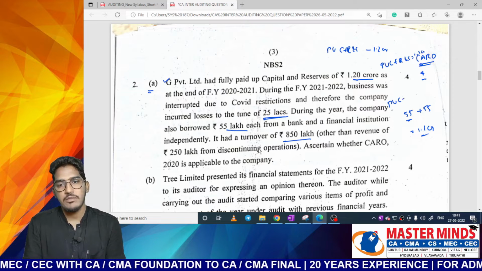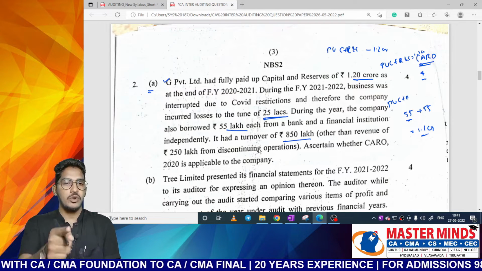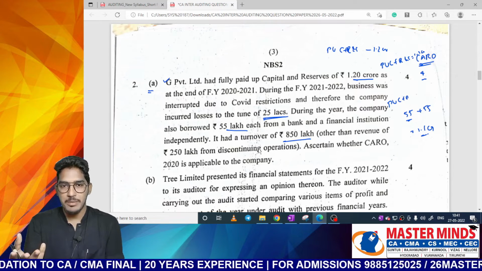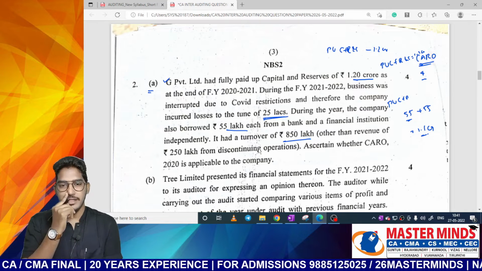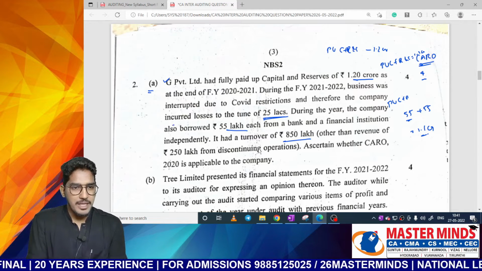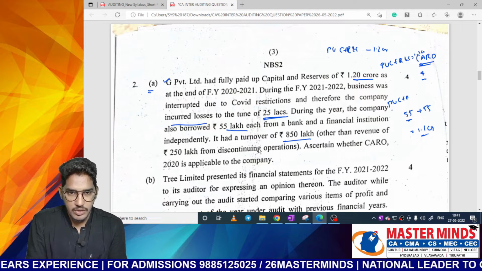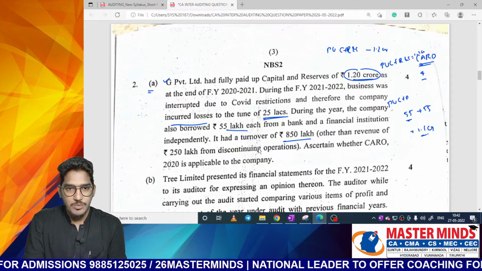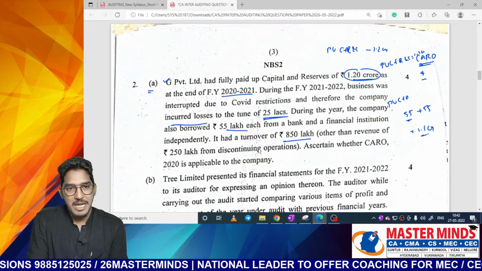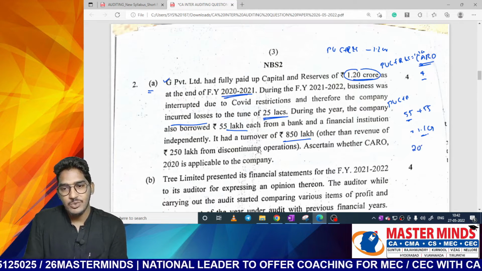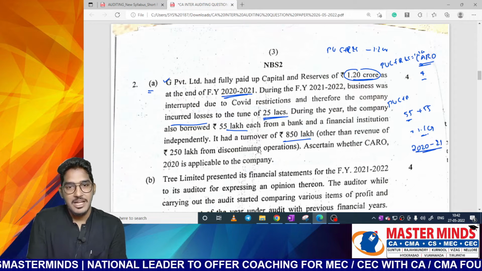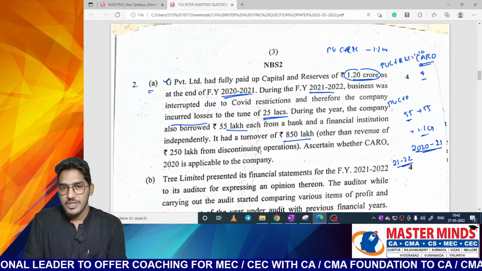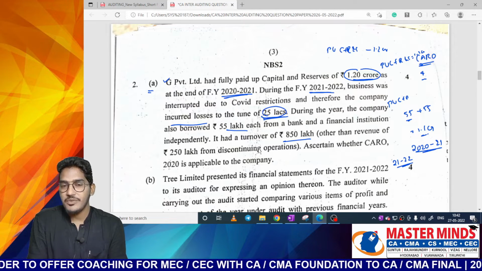Paid up capital along with the reserves and surpluses should be less than or equal to 1 crore, but here the limit has exceeded. So even if one condition gets violated, CARO will become applicable. Let us see the other things also. The company incurred losses, but this has nothing to do with the losses. Next, see, the thing here is 1.2 crores is the paid up capital as at the financial year ending 2020-21. I think they are asking the applicability for the financial year 21-22. So why are they giving this loss details of 25 lakhs, sir?